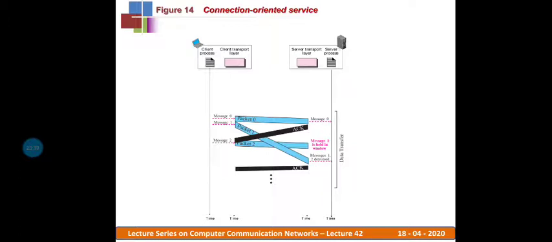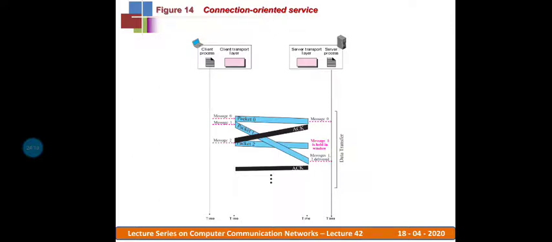So this is how, because of the sequence numbers, the server transport layer makes a decision and sends those packets in order to the server application layer. Unlike in the connectionless service, where out of order packets are delivered to the server application layer, here we are not facing that kind of problem at the server process. So this is some improvement we notice in the connection oriented service.